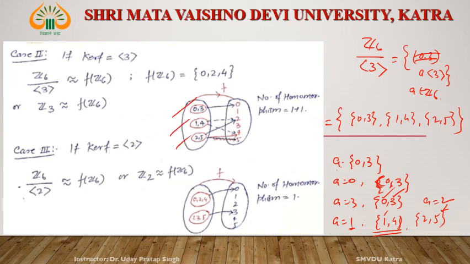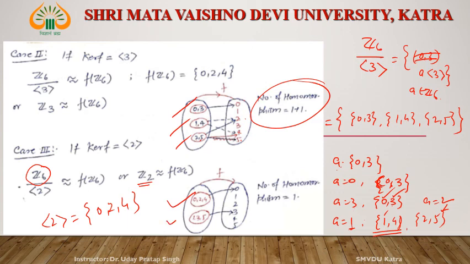The element 0, 3 goes to 0, 1, 4 goes to either 2 or 4, and 2, 5 goes to either 2 or 4. Okay. Then there are two homomorphisms. And if the kernel of f is generated by 2, what is 2? The elements generated by 2 are 0, 2 and 4. Right? This Z6 by 2 is Z2. Z2: 0, 2, 4 and 1, 3, 5. Okay. This goes to 0 and this goes to 3.